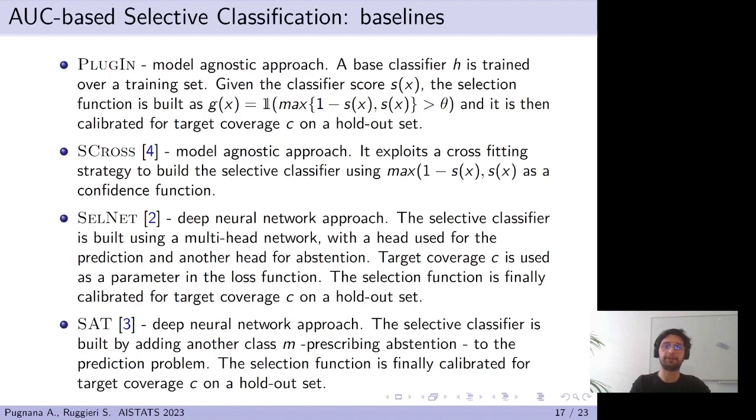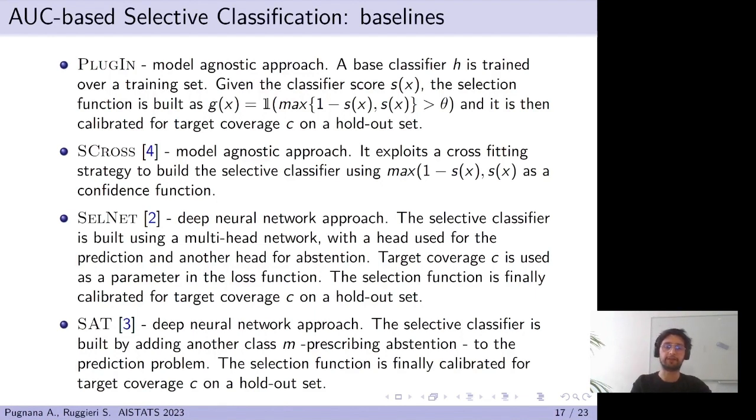Regarding baselines, we consider the following competitors. Plugin refers to a model-agnostic strategy, where a base classifier is trained over a training set, which is a subset of available data. We use as a confidence function the maximum between the score of the classifier and 1 minus the score. The selection function equals 1 whenever the confidence is above a certain threshold theta, calibrated over a validation set.